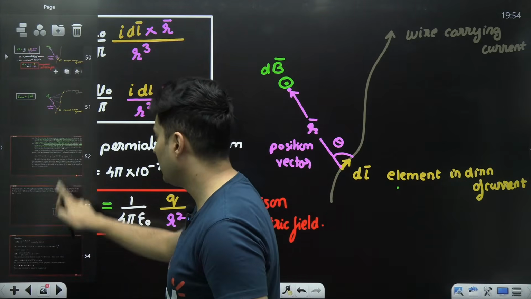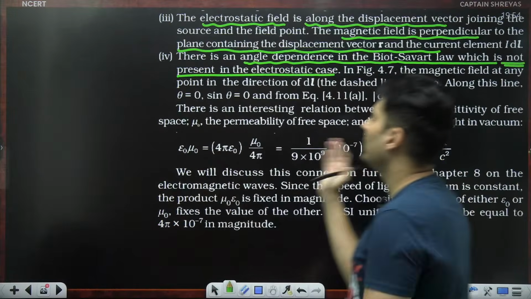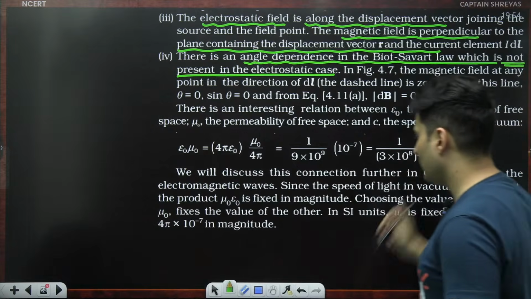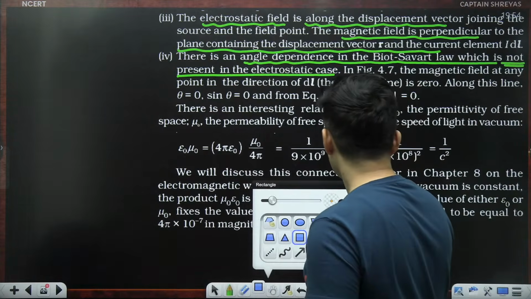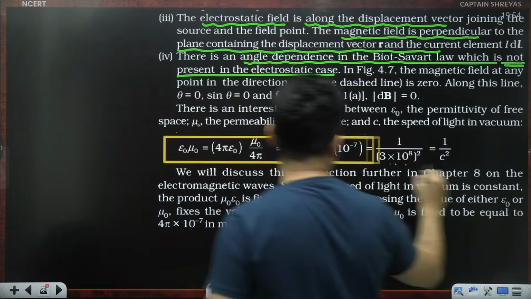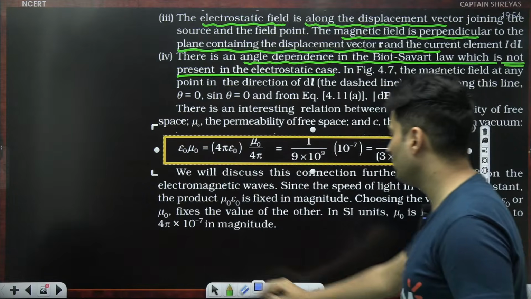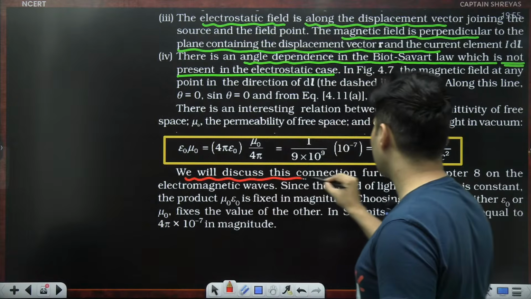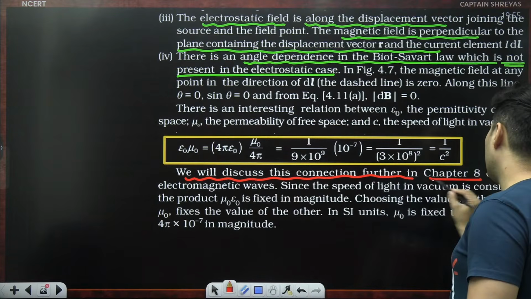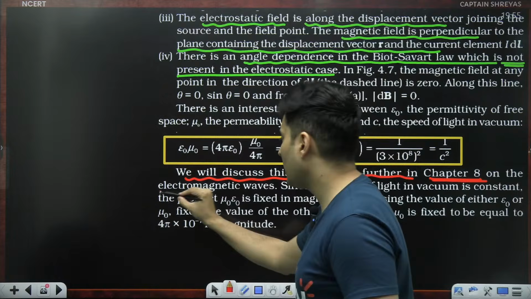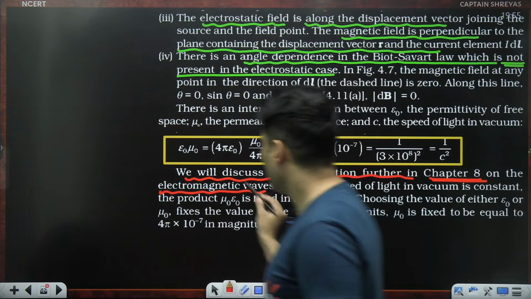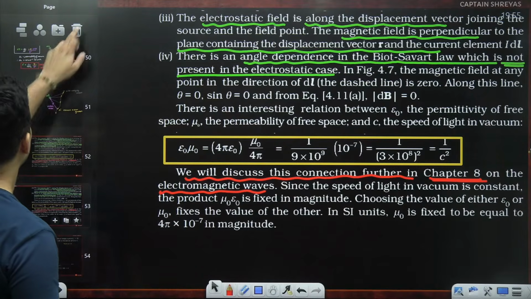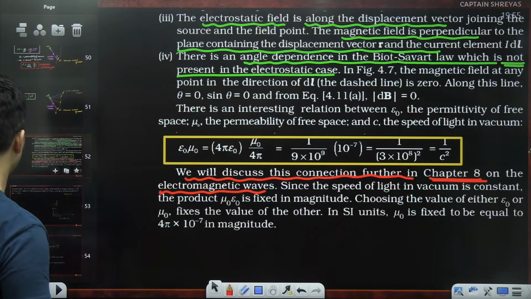Same but different. Also they tell you that there is a relation between this and this, which is given by this particular formula. So let me just block it. Actually, you don't have to remember this now because they have clearly mentioned we will discuss this in chapter 8, in the chapter 8 of electromagnetic waves. So what is it that they are telling me over here?